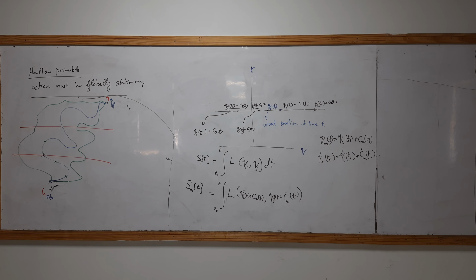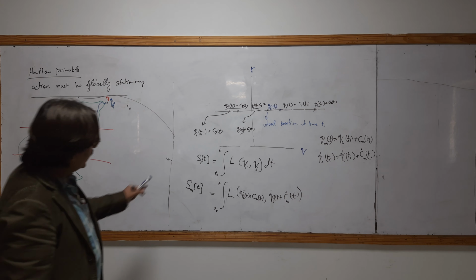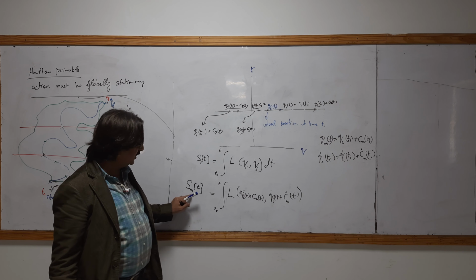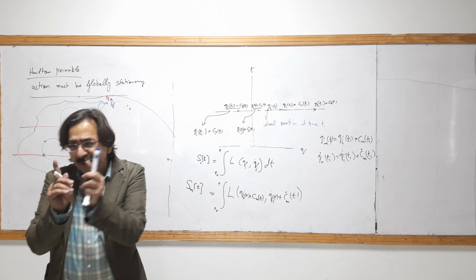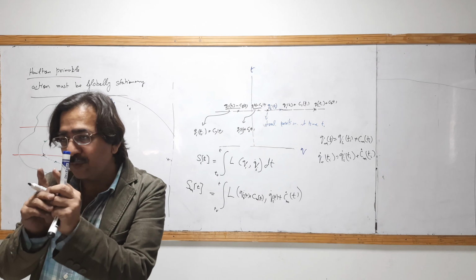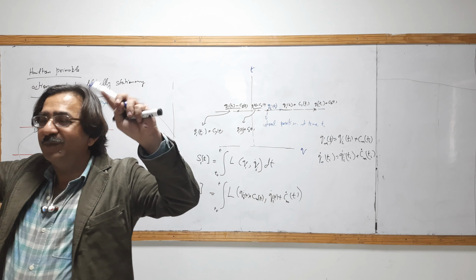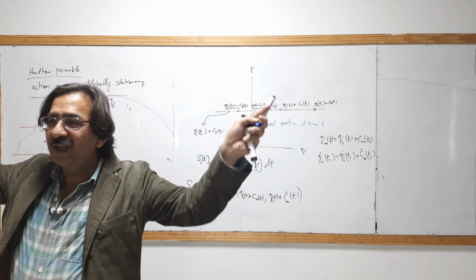Have you got it? These are the actual path, and these are the different possible paths. The variation must be very small. Approach means not very large, just a little variation.